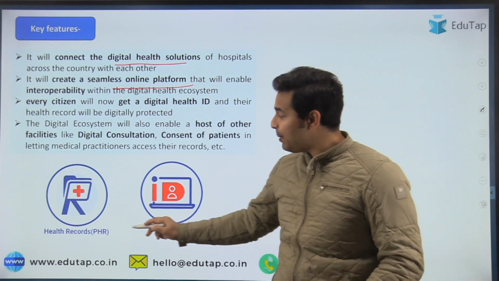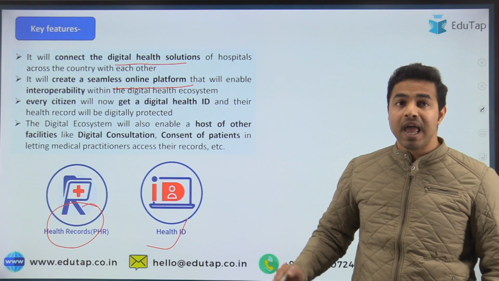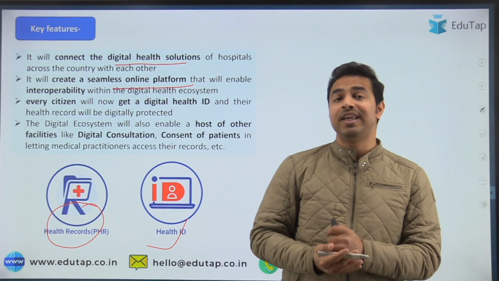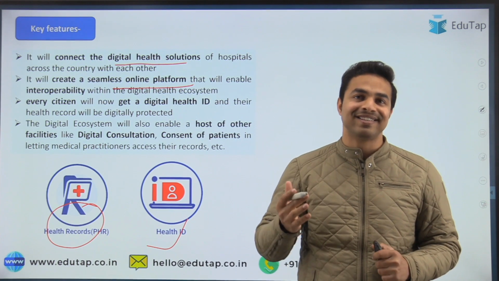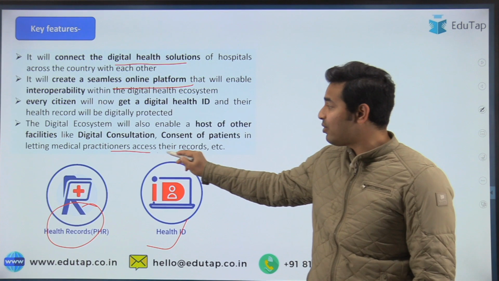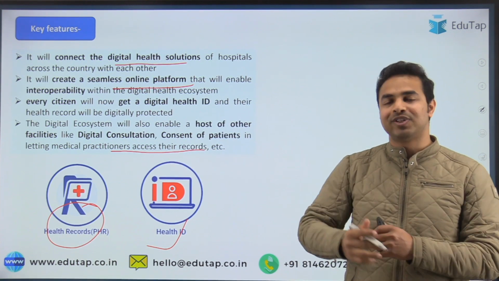It will also help in making the health records as well as health IDs of the people, and it is going to enable a host of other facilities as well, such as digital consultation, and the consent of the patients in letting medical practitioners access their records, etc. So these were basically the key features of this particular mission.